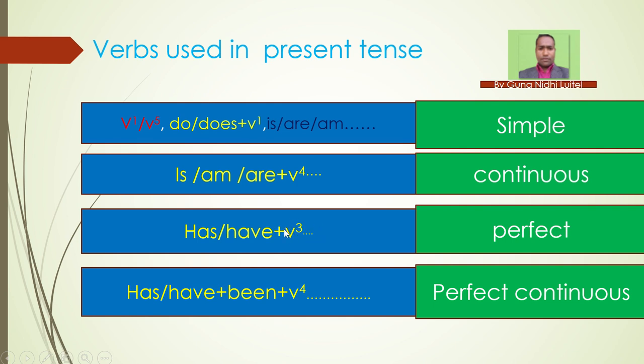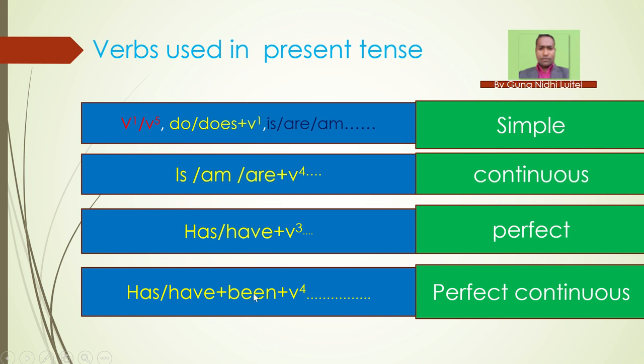Perhaps you have studied in your earlier class, and we have to remember the list. And for perfect continuous tense, either has or have, and what is more added here? Been is added, and the ing form, as I already told you in continuous.